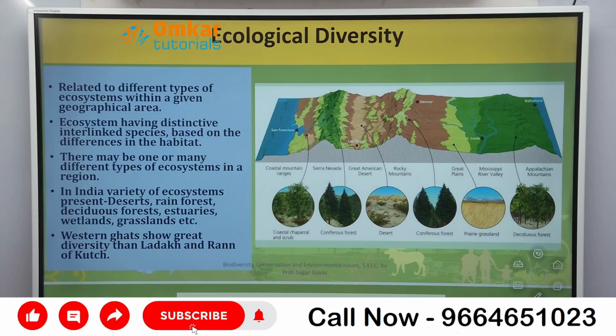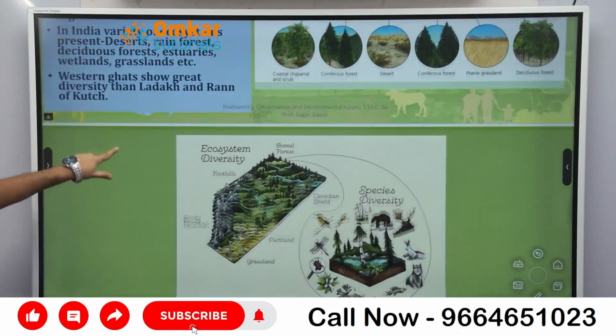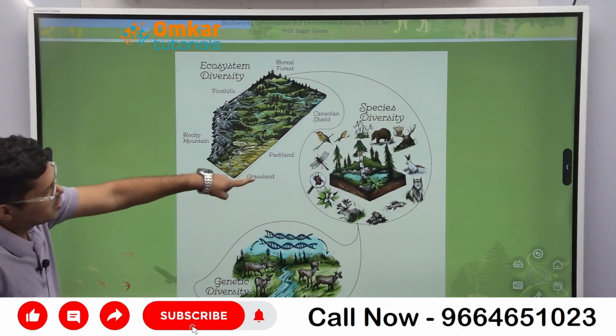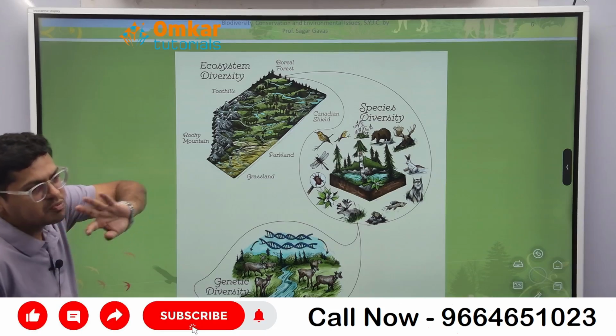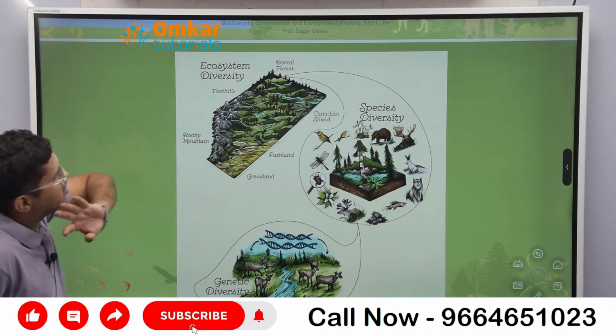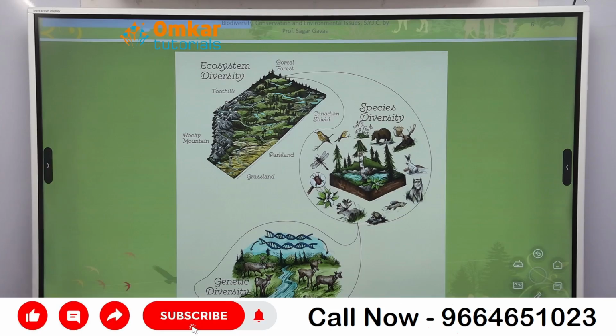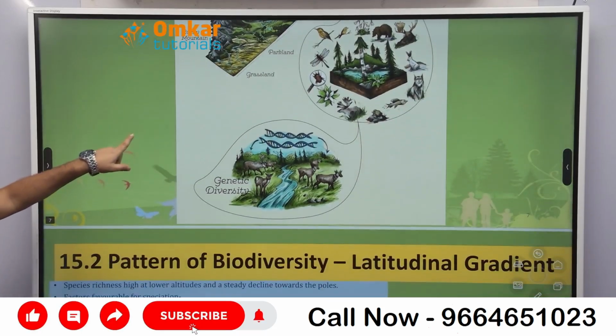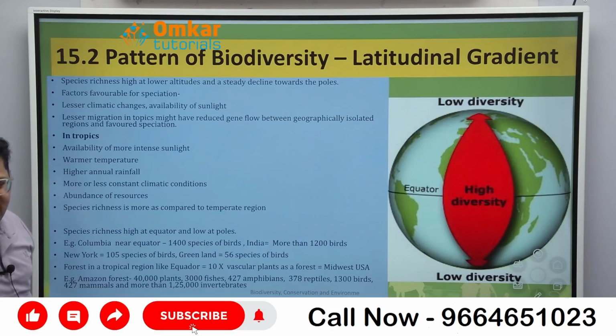Types of diversity. Okay, so you can see this is genetic diversity at gene level. Species diversity is the difference in the number of species, and ecological diversity is the difference in their habitat and ecology. Any doubt? Any query? Yes, this is clear to you? Okay, so first we will write this down and then we will start with the pattern of biodiversity. That means how the biodiversity is distributed.